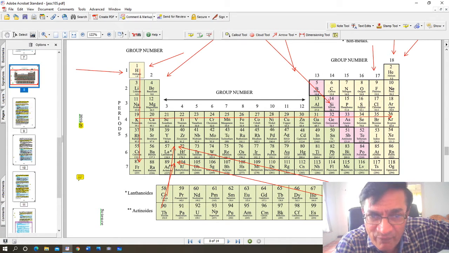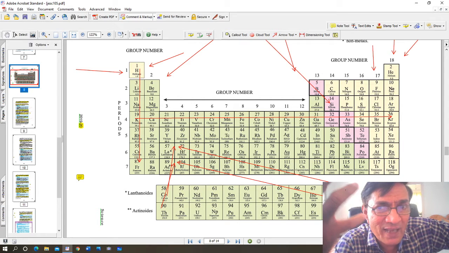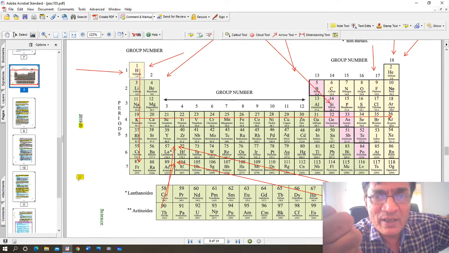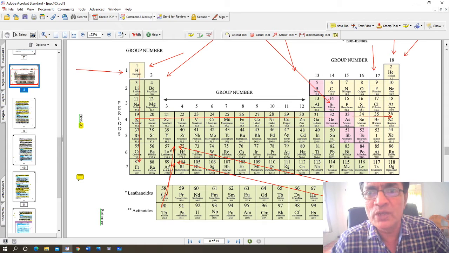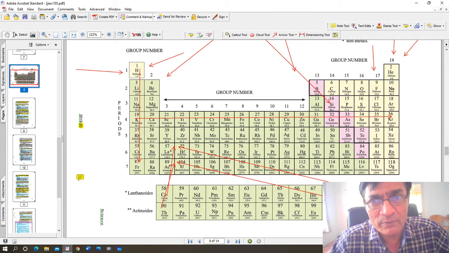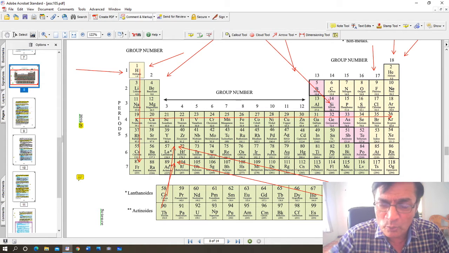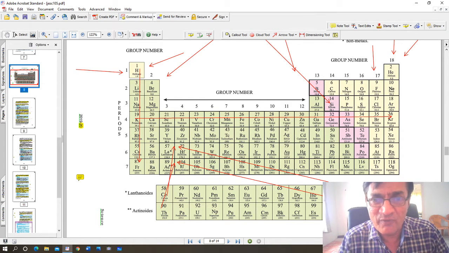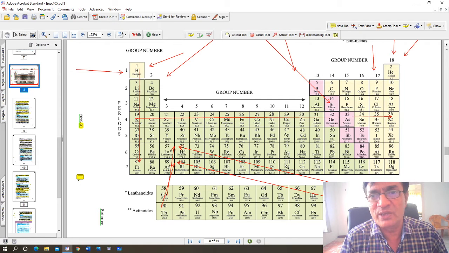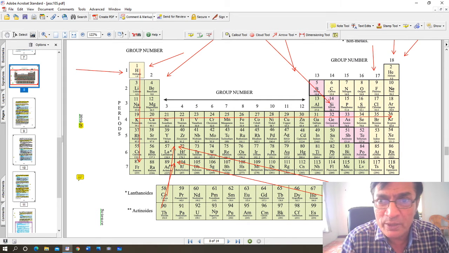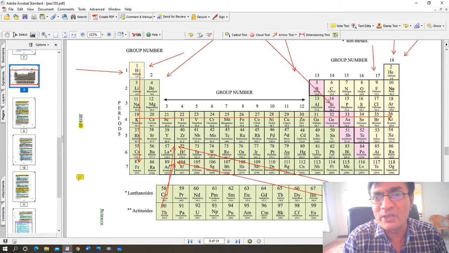If you go down a group, the atomic size is increasing. As atomic size increases, you will find that it is easier to lose the electrons because the electrons are further away from the nucleus. Because they are further away, that electron can be lost very easily. Therefore, metallic character increases as you go down the group. In other words, sodium is more metallic than lithium, potassium is more metallic than sodium, and so on.